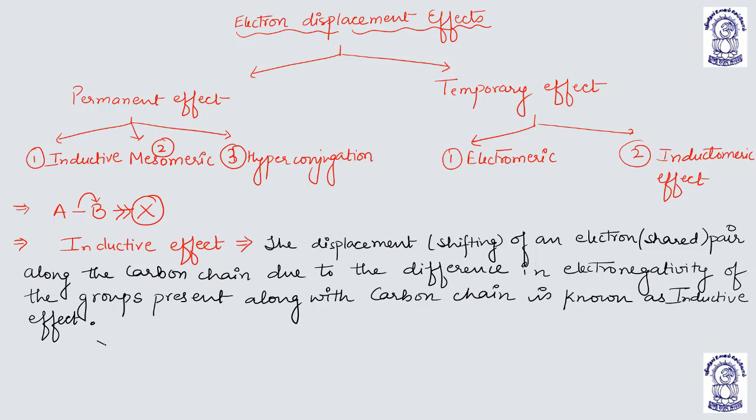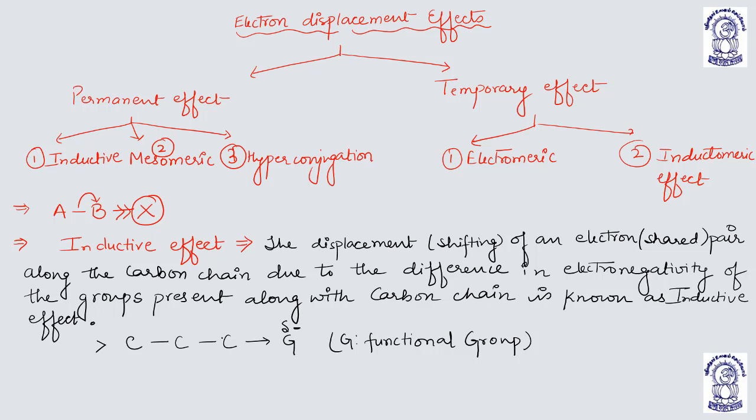For example, carbon, carbon, carbon, and this is the group G, where G is the functional group which is more electronegative. So G, being more electronegative, will acquire a higher electron density and a partial negative charge.